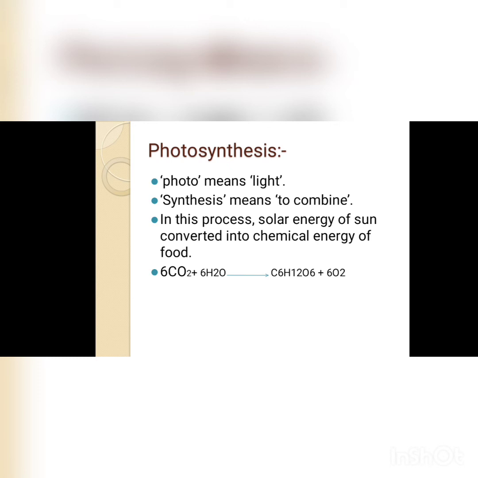Carbon dioxide and water, and release carbohydrates and oxygen in the presence of what? Sunlight and chlorophyll. So in this whole process, the solar energy, the energy we get from the sun, is converted into the chemical energy of food. Clear?